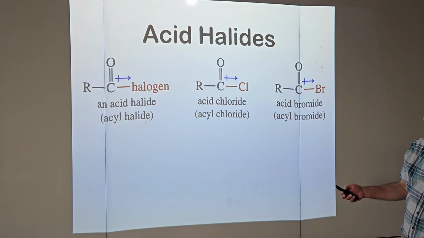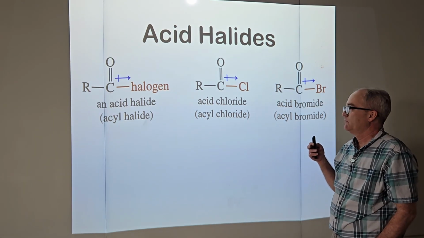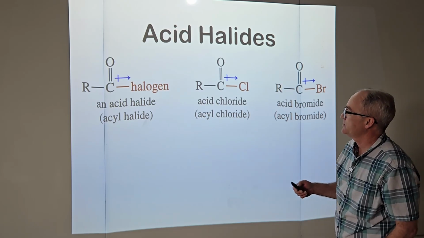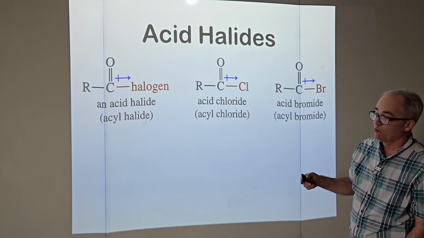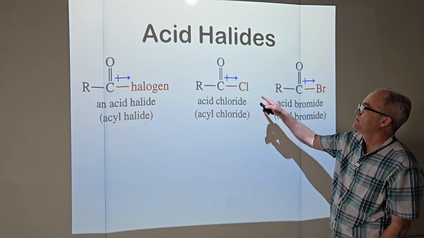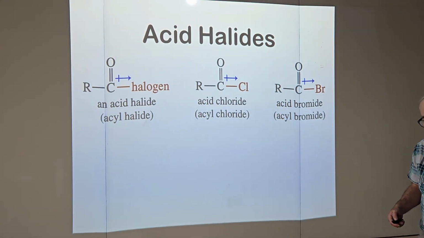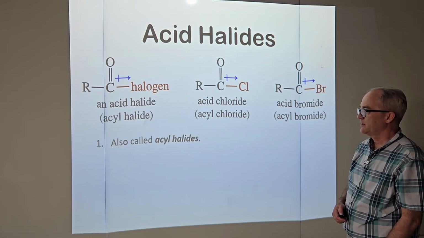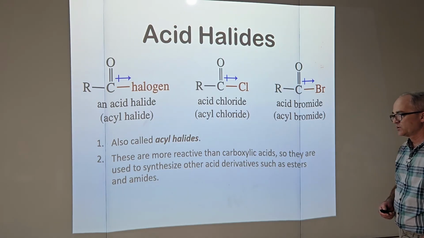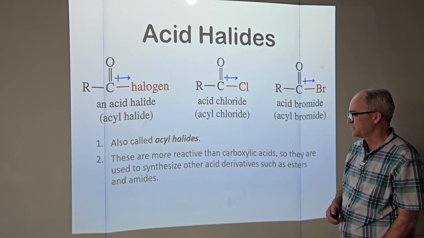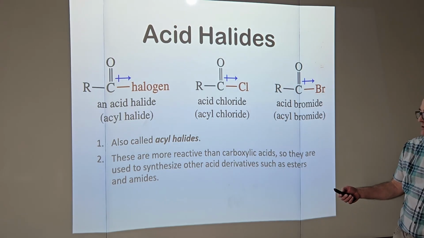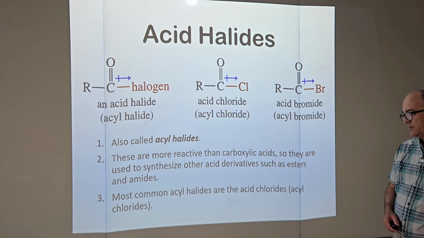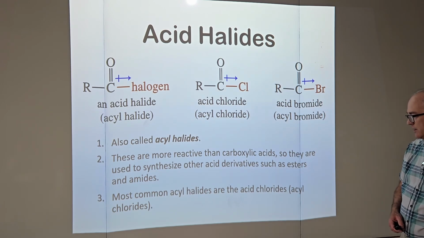Acid halides. Normally that's how we like to do some of our fancy reactions, to form an ester without using the Fischer esterification. And another way to form an amide is to use an acid chloride. We'd treat the carboxylic acid with thionyl chloride. Also called acyl halides, they're more reactive than carboxylic acids, so they're used to synthesize other acid derivatives like our esters and amides, as we saw in the carboxylic acid chapter. The most common acyl halides are the chlorides.